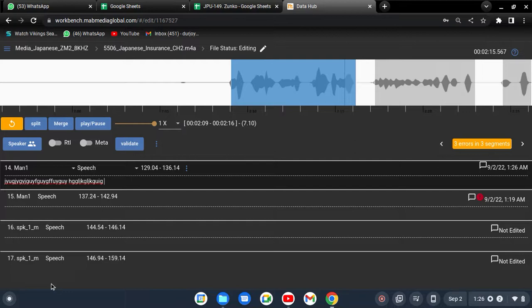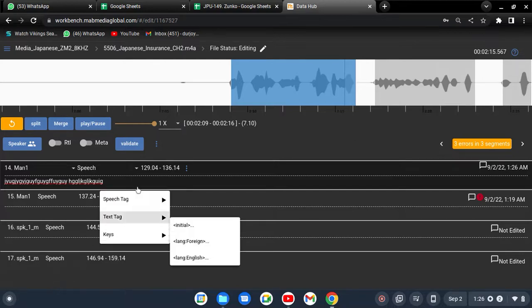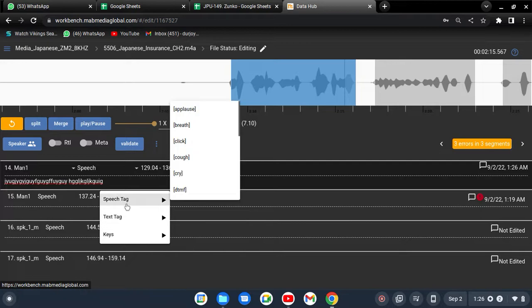Whenever I do that, you can see the box appear. This is the toolbox which you have to use, with tags like speech tag, text tag, and keys. So let me go to the second one, speech tag.